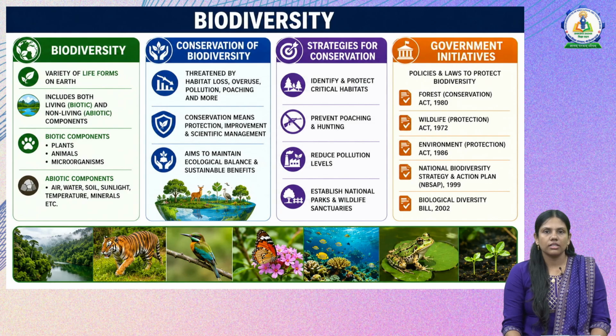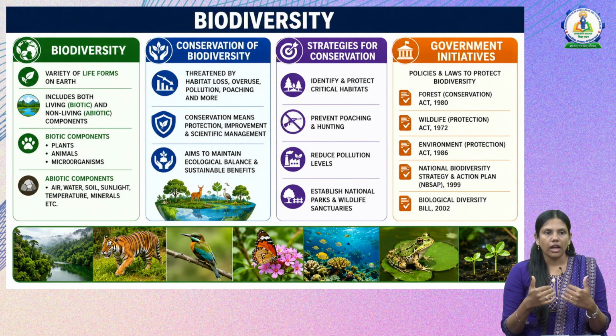Now let's discuss the next concept, that is biodiversity. So what is meant by the term biodiversity? It encompasses the variety of life forms on the earth, and it includes both biotic and abiotic components.